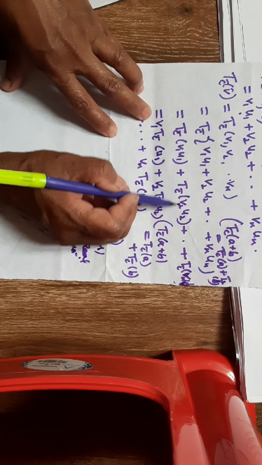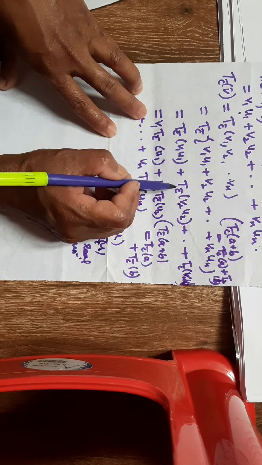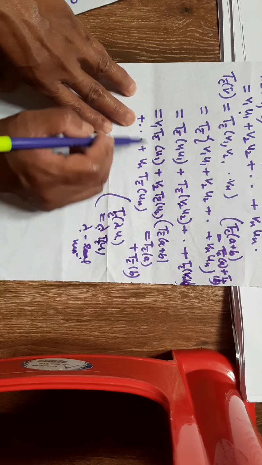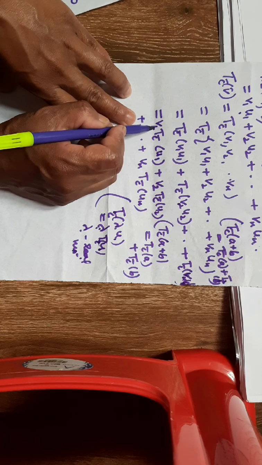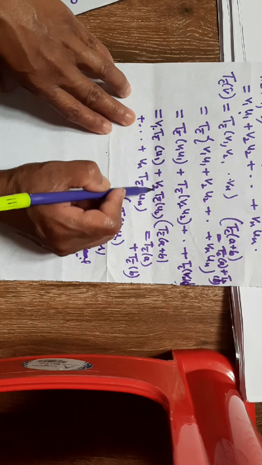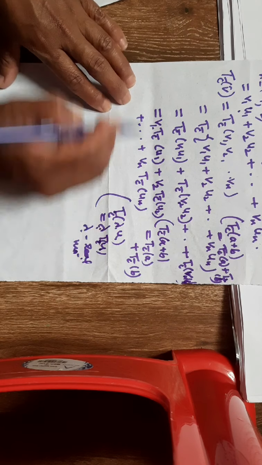Since v1, v2, ..., vn are real numbers, Tc bar of v1 u1 plus Tc bar of v2 u2 plus ... plus Tc bar of vn un can be written by taking out v1, which acts as lambda, so v1 Tc bar of u1 plus v2 Tc bar of u2 plus ... plus vn Tc bar of un.